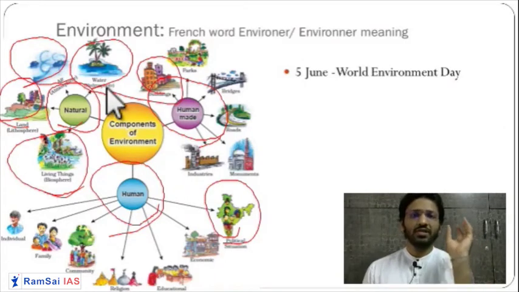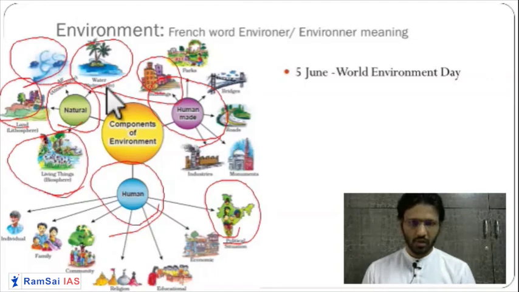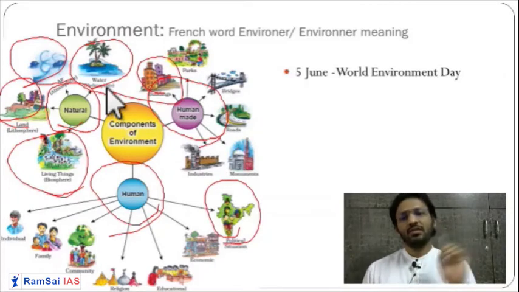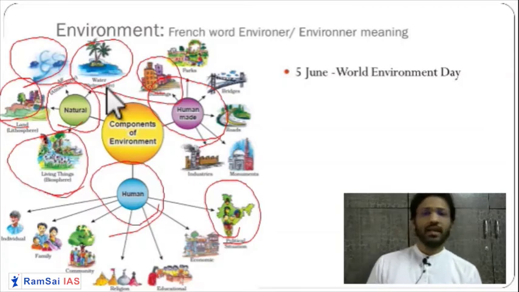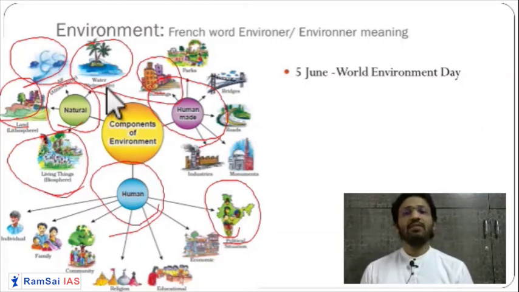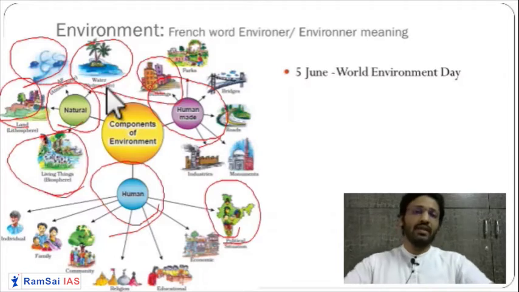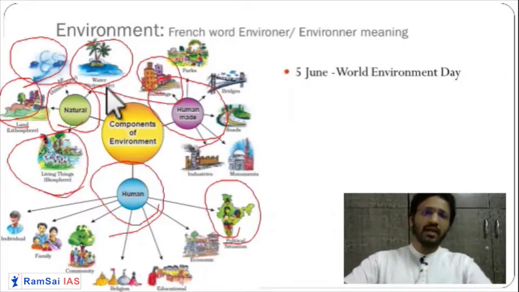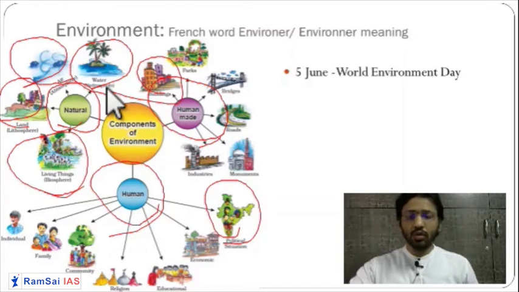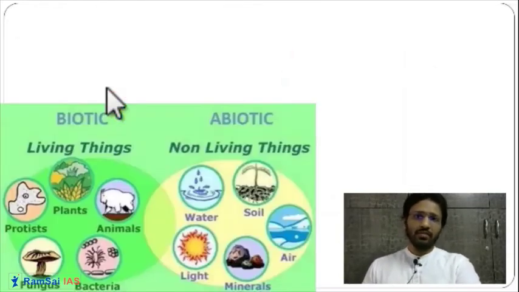These small definitions can be utilized in the mains examination. For example, a question comes: how the actions of human beings are affecting the different components of the environment. Here people will write a generalized answer, but you can draw this diagram. First you can explain what you mean by the components of the environment. That is why these NCERTs are very important. They will give you a very good clue in answer writing. If you really do this NCERT nicely, your answer writing will improve very smartly. So these are the various components of the environment.